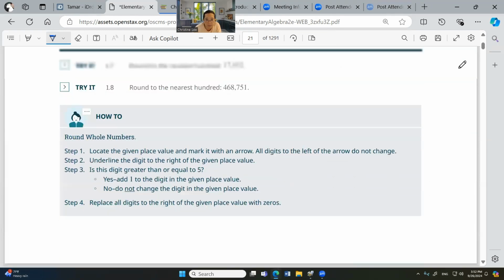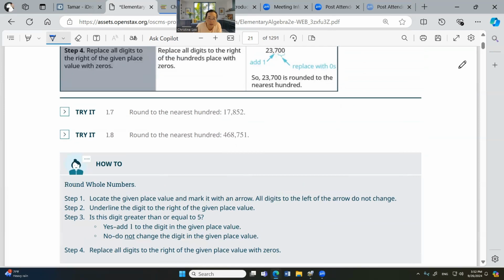Okay. So if you round this to the nearest 100, this is 100, right? We want to round it to 100. So you look at this one next to that, 5. Yeah, 5 you add. You add 1, so it becomes 1,790. And then round to the nearest 100 here. So this 7 you add, so it becomes